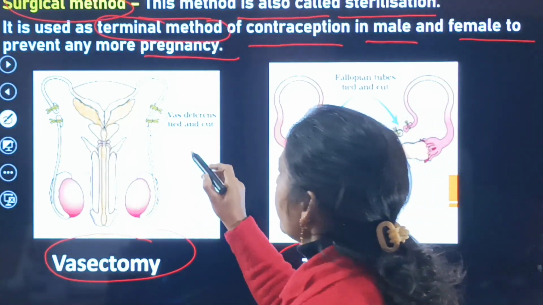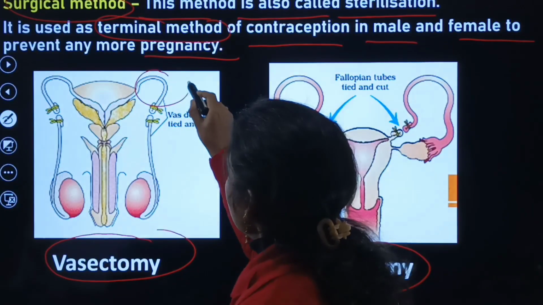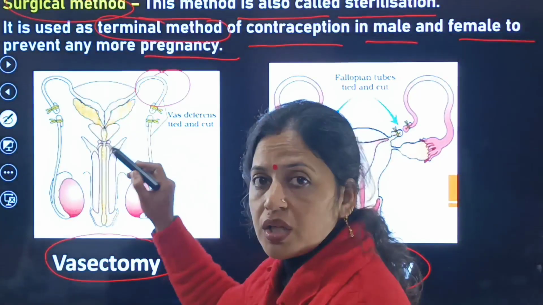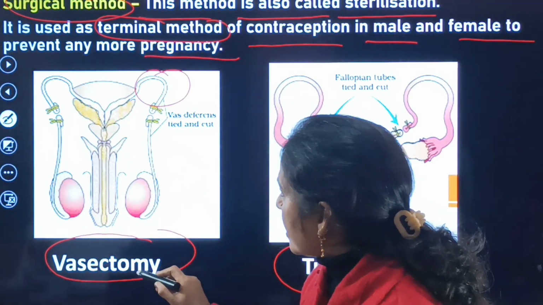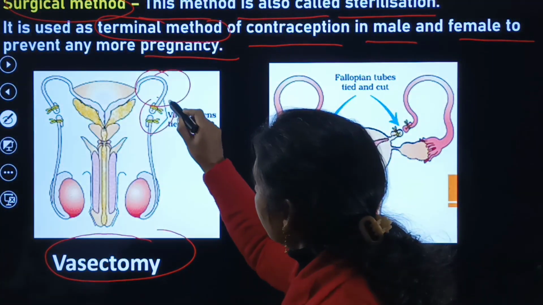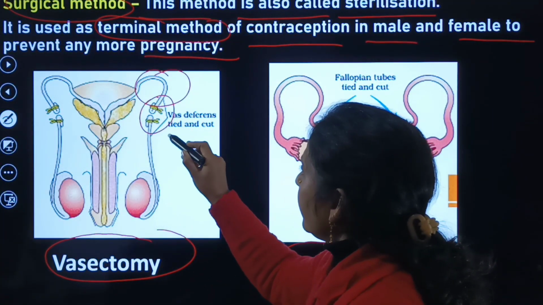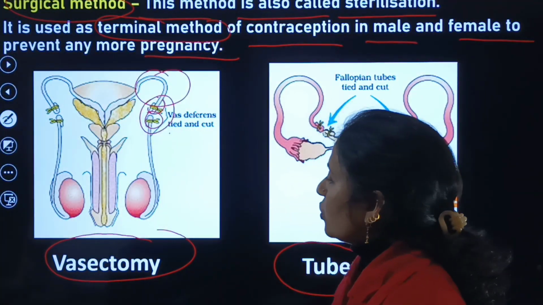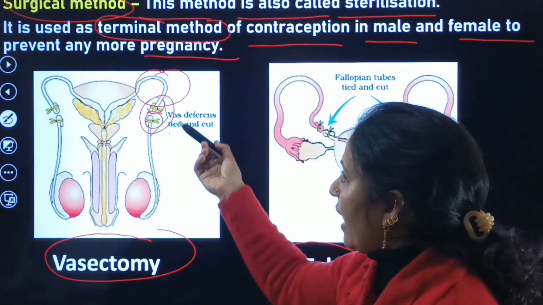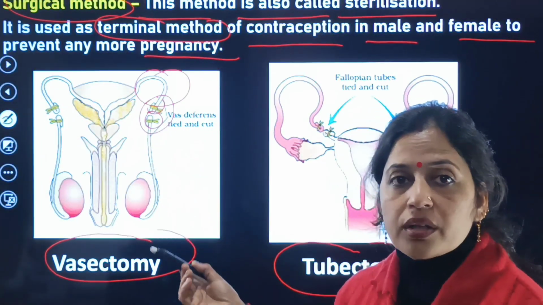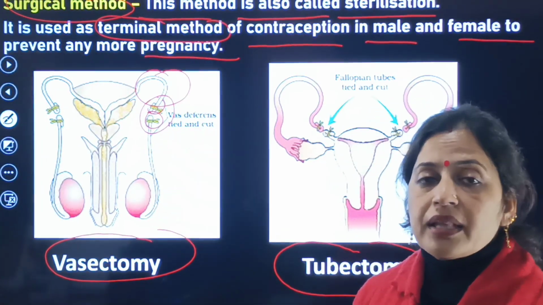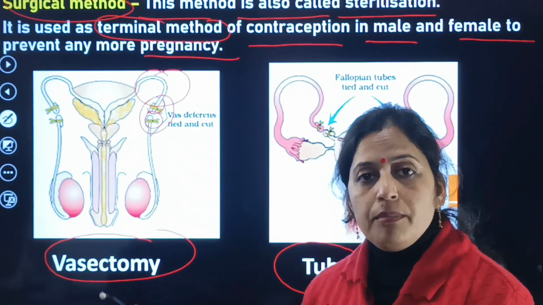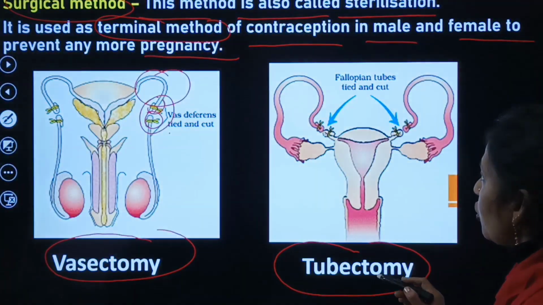In vasectomy, this is the vasa deferentia, and here the vasa deferentia is tied and cut. This is the vasectomy method, used against the males.